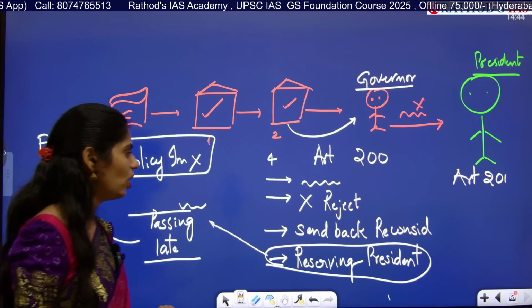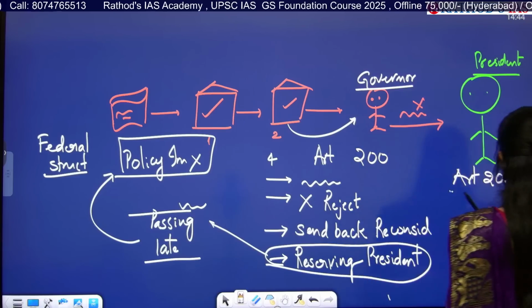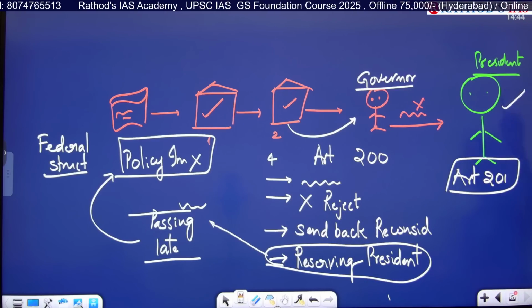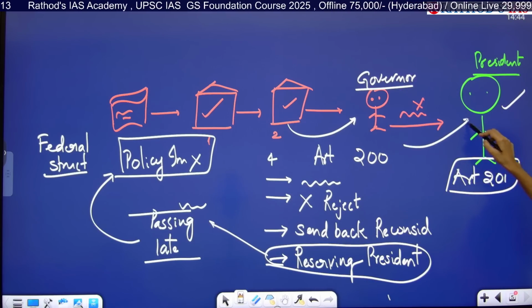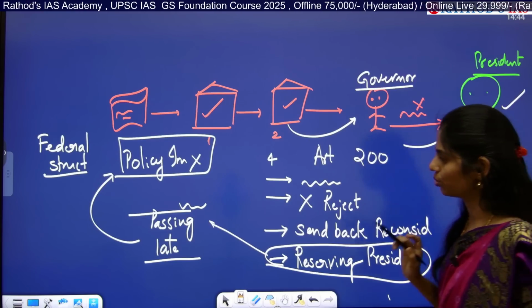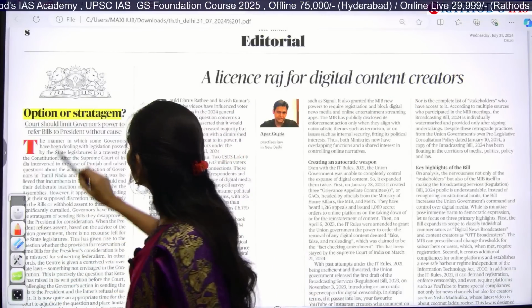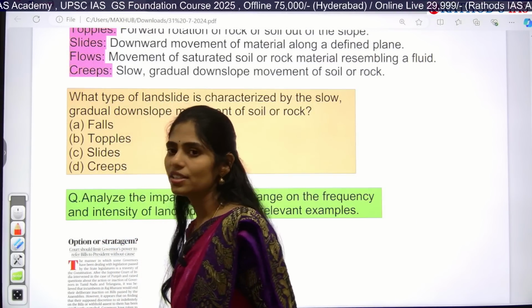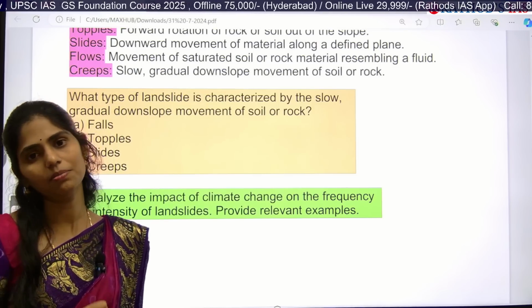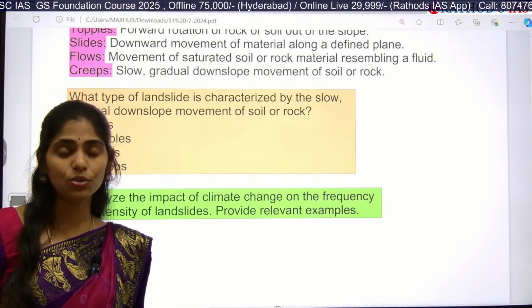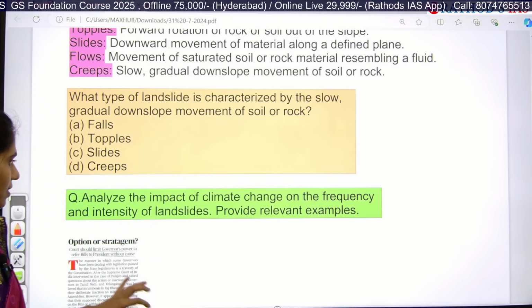And here again you have to know about article 201, what the powers of a president are whenever the bill which is reserved by the governor is coming to him. So you have to know those. Now let us see this article in detail and try to understand some key points, like what you have to write in your mains. I am talking about the keywords that you have to include in your answer.